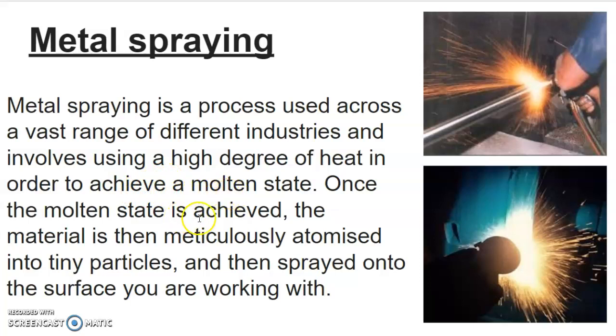Once the molten state is achieved, the material is then meticulously atomized into tiny particles and sprayed onto the surface you are working with, on which we have to apply the metal coating, and this is called metal spraying.